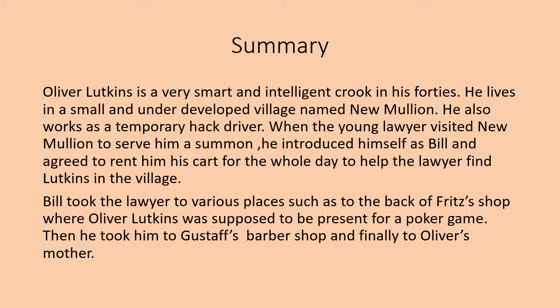Oliver Lutkins is a very smart and intelligent crook in his 40s, means he was almost about 40 years old. Okay, not very old, not very young. He lives in a small and underdeveloped village named New Mullion. This is the place where Oliver Lutkins lived, and the young lawyer had been sent to this village. And when his turn came to go to this particular village, he was very much excited, right? Although the excitement all went in vain.